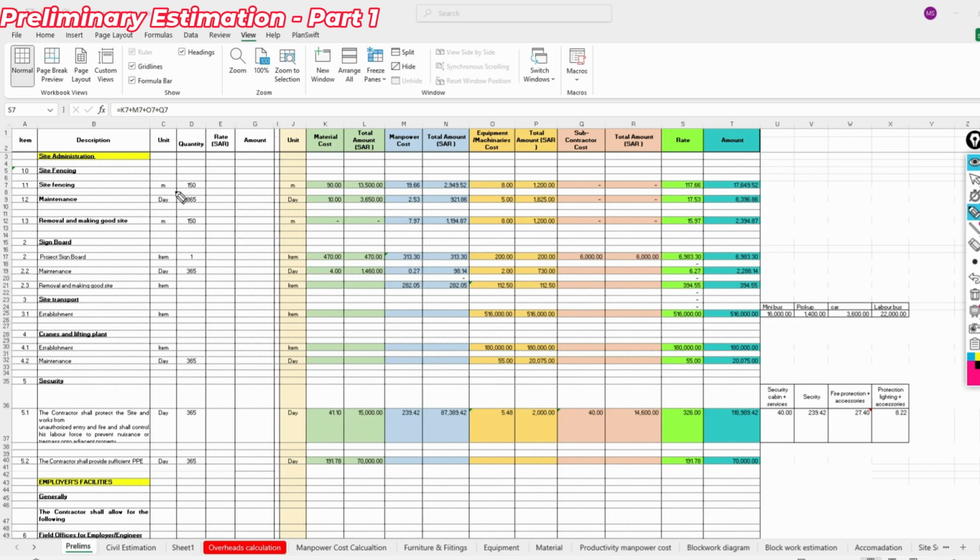So the rate is 117.60. So this is our rate. We will apply this rate in the main BOQ at a later stage. So this is a general idea of how to produce the rates, something like this.